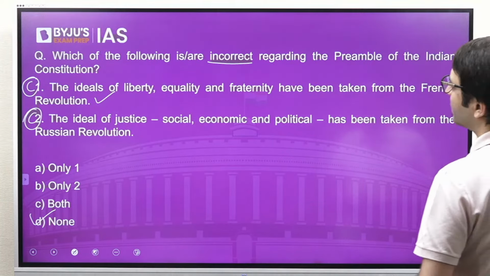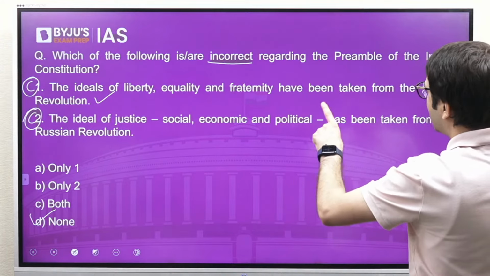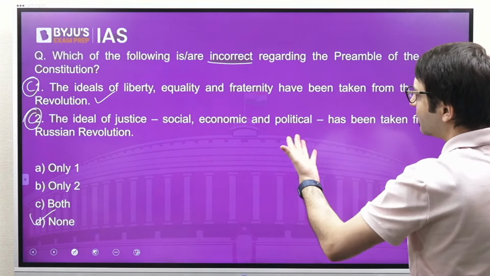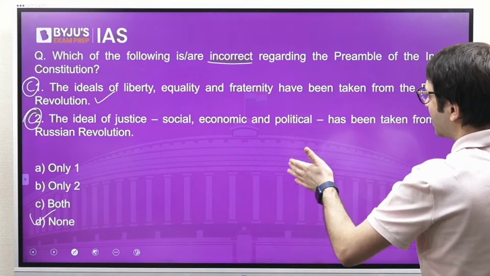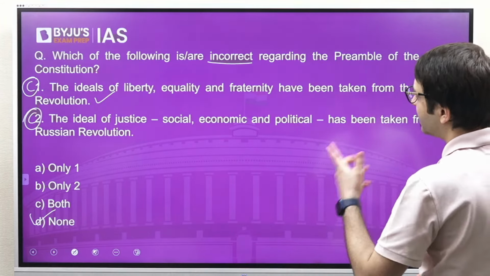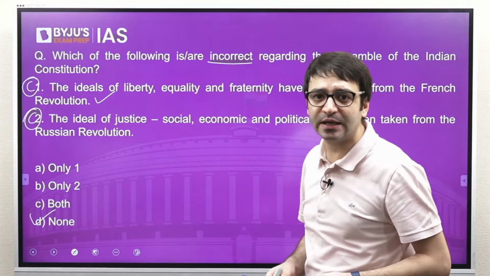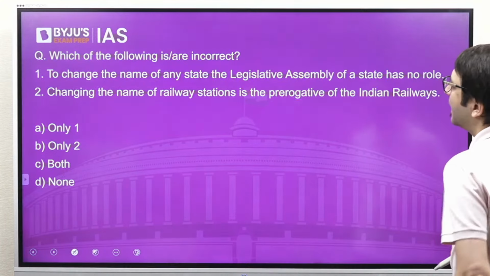Let me read this question again. Which of the following statements are incorrect? The ideals of liberty, equality, fraternity have been taken from the French Revolution. Correct. The ideal of justice, socio-economic, political has been taken from the Russian Revolution. Both these statements are correct, but the question is asking incorrect. None of these statements are incorrect. D is the right answer.